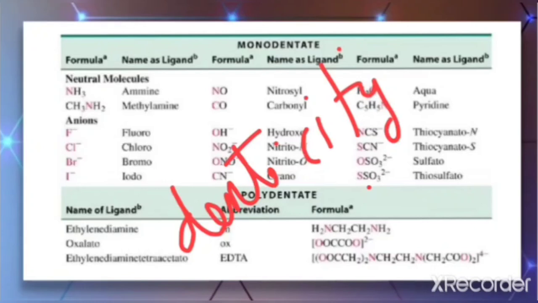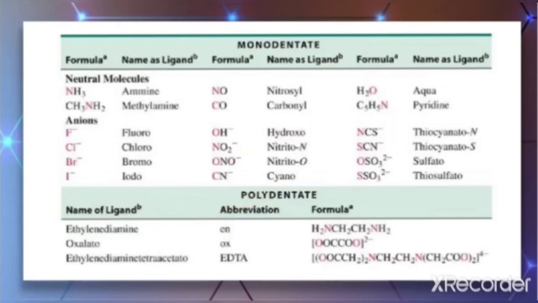For a monodentate ligand, the denticity is 1 because there is only one donor atom. For bidentate ligands like EN and OX, the denticity is 2. And for EDTA, the denticity is 6.